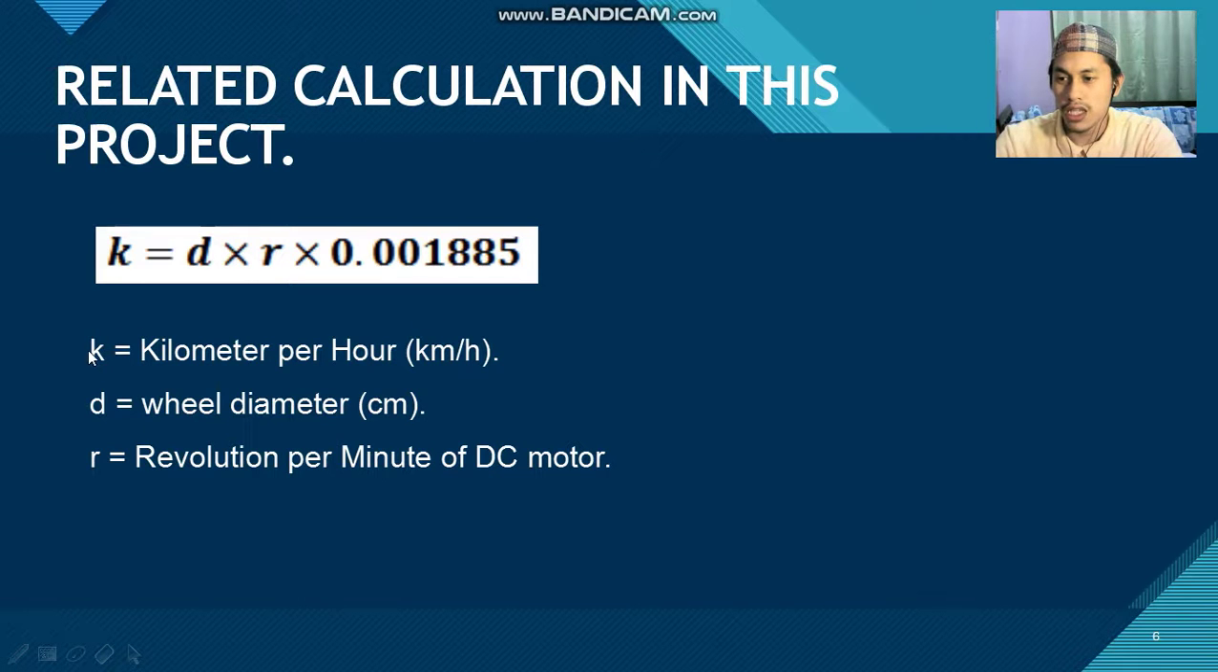So the K is kilometer per hour, the D is diameter wheel, the R is RPM of the DC motor, and the 0.001885 is a constant in the formula. So when we substitute the data from the simulation, we can find out the speed of the bicycle in